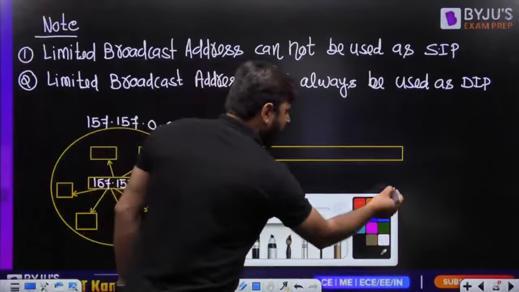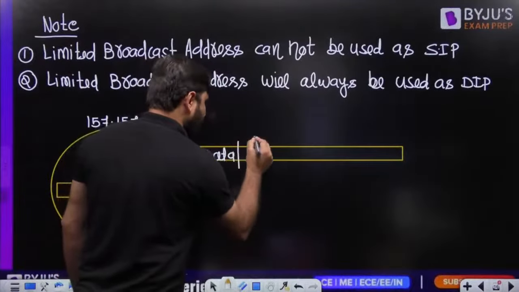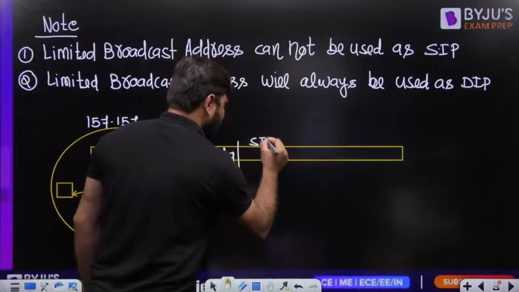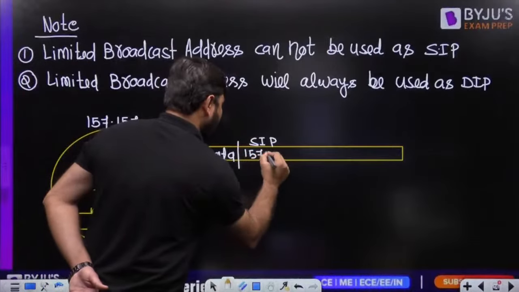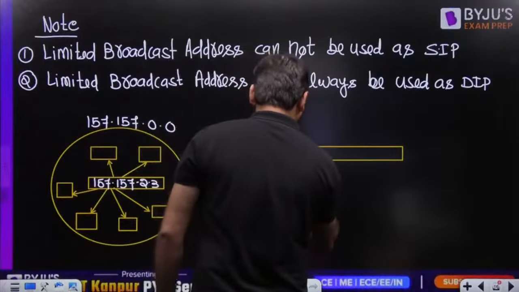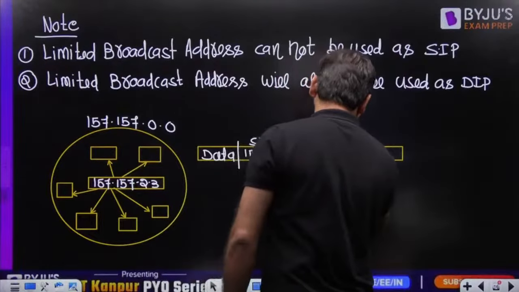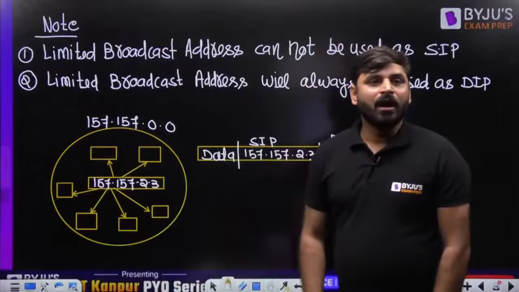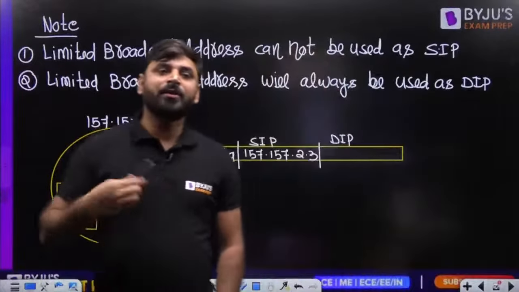Now again I want to ask you a question. Whatever the data we are sending, it does not matter. What is the source IP address? Who is sending? 157.157.2.3 is sending. What will be the destination IP address? The destination IP address will be 255.255.255.255.